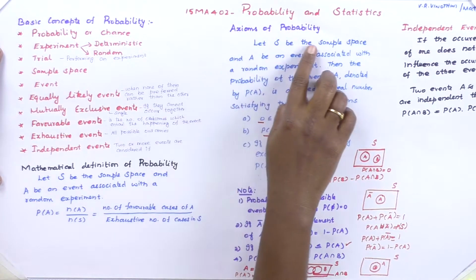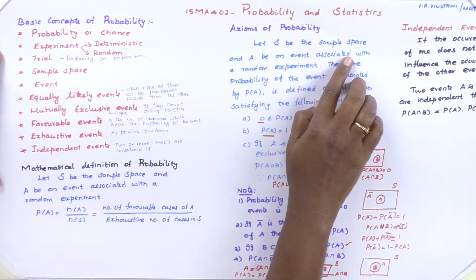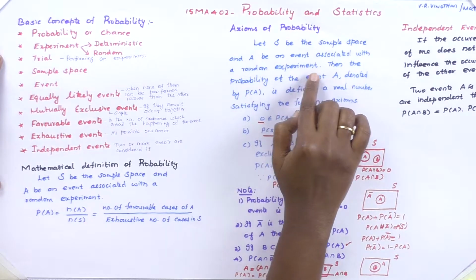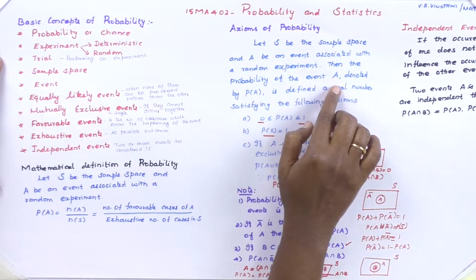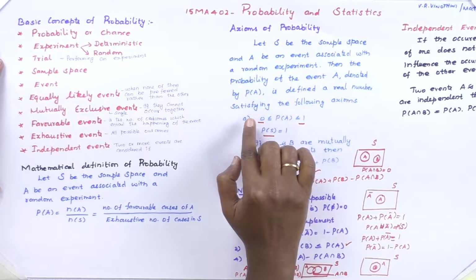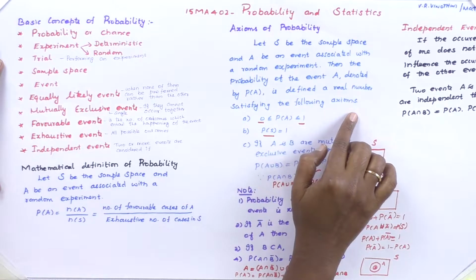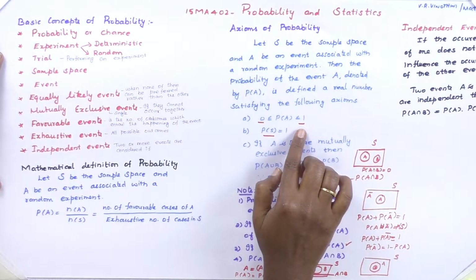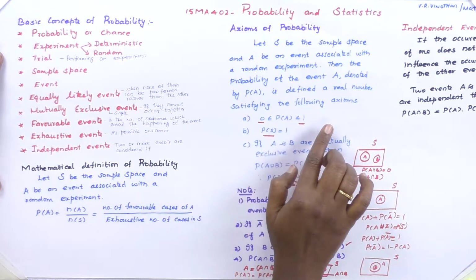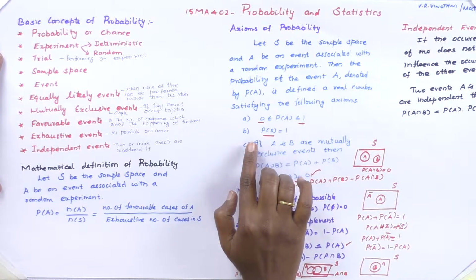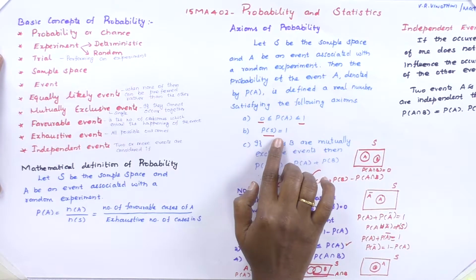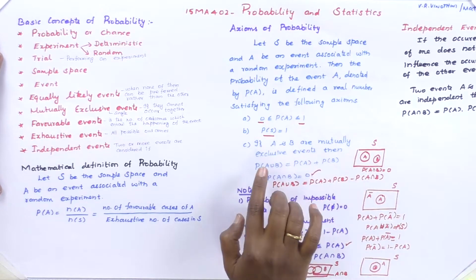Next, axioms of probability. Let S be the sample space and A be the event associated with the random experiment. Then the probability of the event A, denoted by P of A, is defined as a real number satisfying the following axioms. The first: the probability of the event A always lies between 0 and 1, that is, from impossible event to sure event. Second: the sum of all probability values is equal to 1.